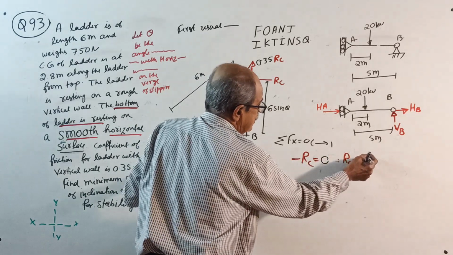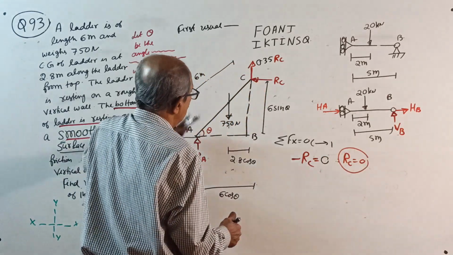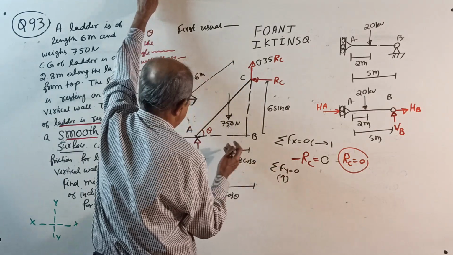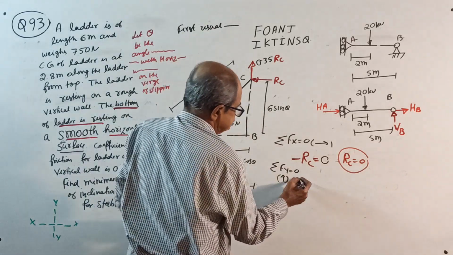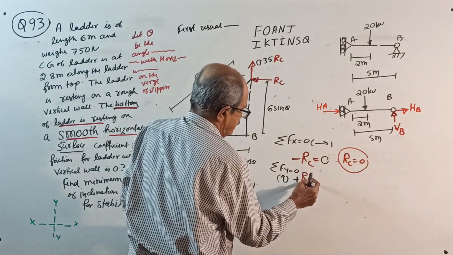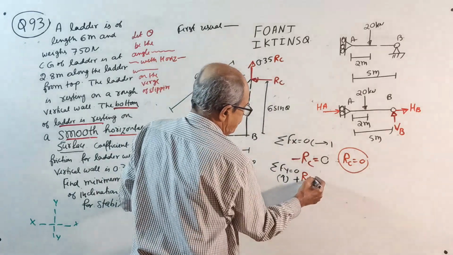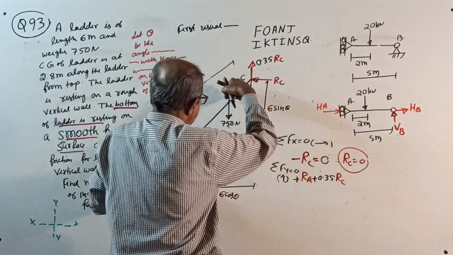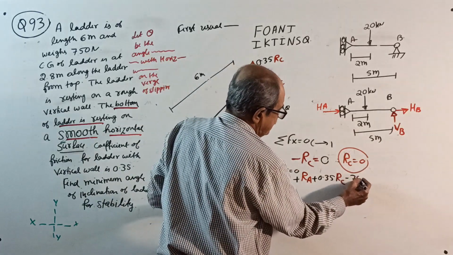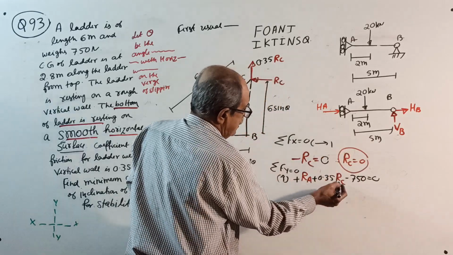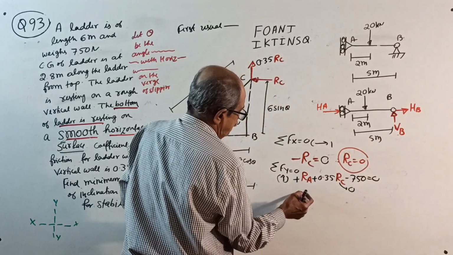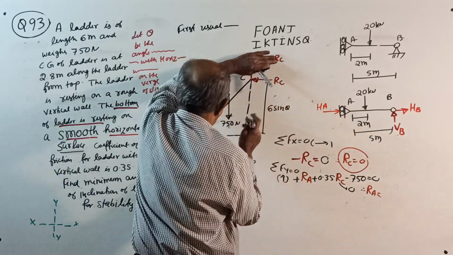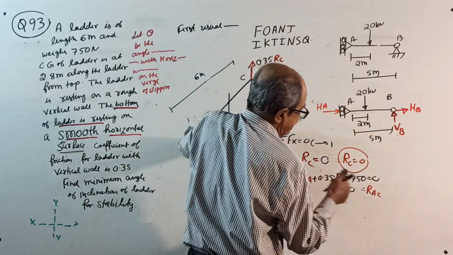Now sigma Fy equal to 0, take upward positive. Plus RA plus 0.35 RC minus 750 equal to 0. Now RC is already 0. Therefore RA equal to plus 750 Newton.